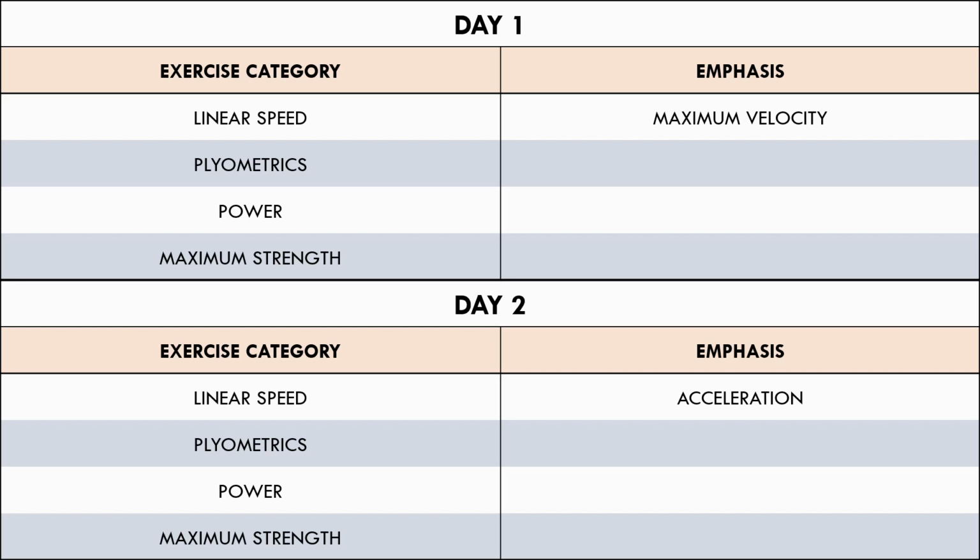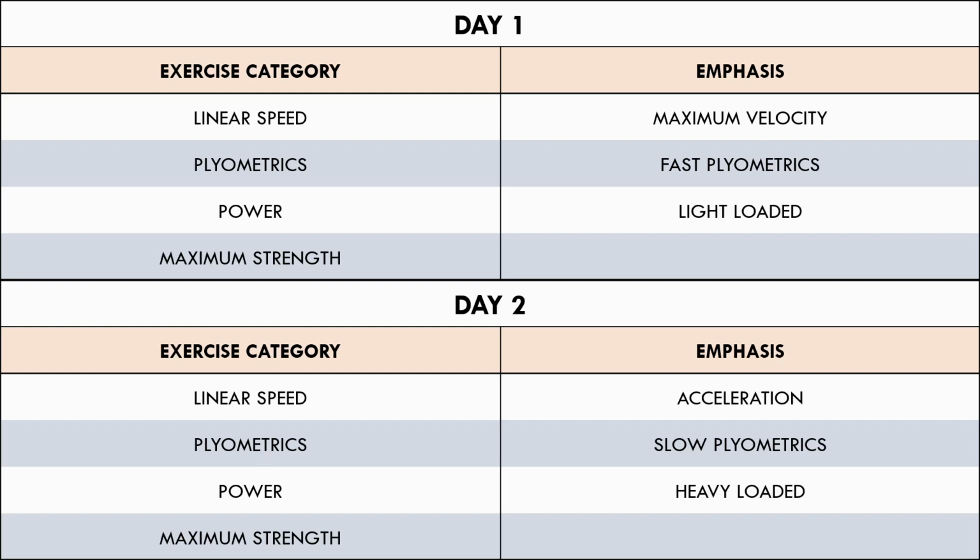This is because matches are usually scheduled on weekends, meaning that day 2 is probably going to be closer to a fixture than day 1. For plyometric training, day 1 uses faster plyometric training, meaning that ground contact times will be very short. Day 2 uses slower plyometrics, meaning that ground contact times are longer, but force production will be higher. This pairs up well with the linear speed training emphasis of each day.